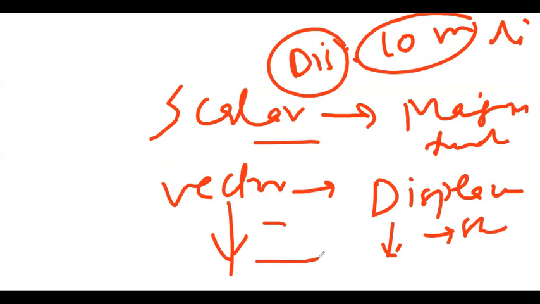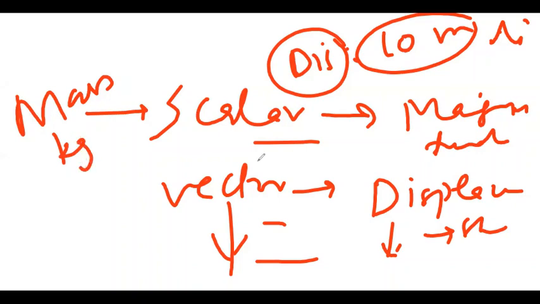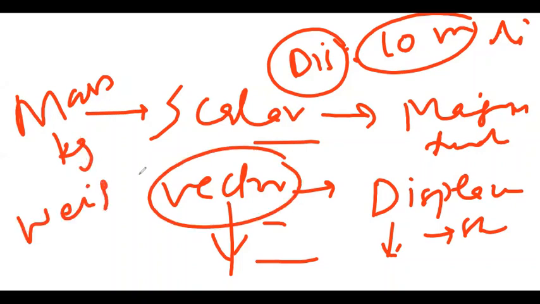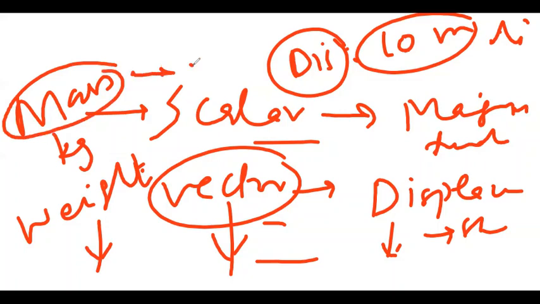When you write a scalar quantity, this I've already told. Scalar and vector. Suppose we have mass. You will just say it is in kilograms. But when we say vector quantity and we write weight, then weight is always in the downward direction. Weight is never upwards or towards this side or the other side. But mass has no direction. So scalar quantities have only magnitude, only an answer with the unit, but weight has a direction, which is a vector quantity.